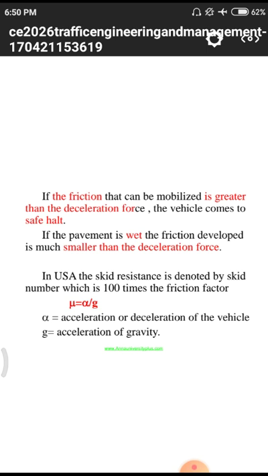In the USA, skid resistance is denoted by the skid number, which is 100 times the friction factor. Why? Because in the USA the road surfaces are very smooth. Why? Because vehicles have to move at very high speeds. Those roads are designed for high speeds, so if there is any wetness, there may be a huge amount of skidding of vehicles. So they denote skidding as 100 times the friction factor, mu equal to alpha by z. Alpha is the acceleration or declaration of a vehicle, and z is the acceleration due to gravity.